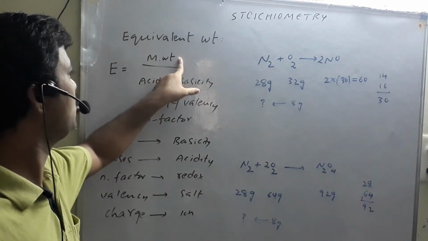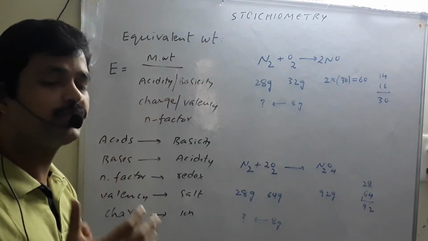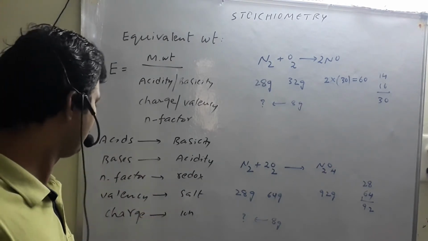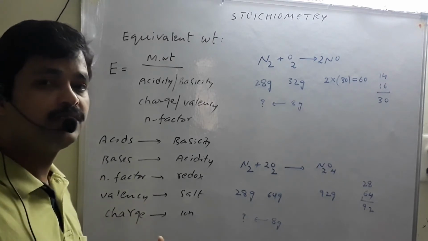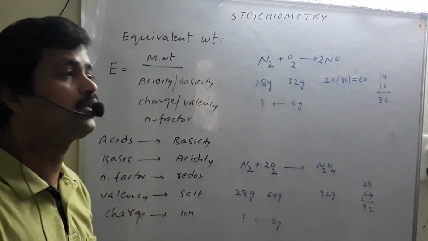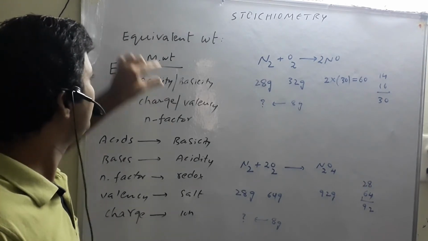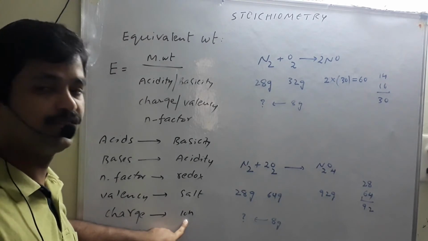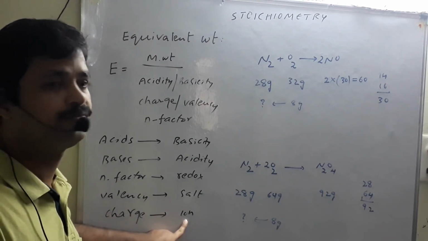Sodium carbonate molar mass by 2; Na2CO3 has valency 2, with 2 sodium ions and 1 carbonate ion. Charge is used if only a single ion is present, suppose cupric ion, Cu plus 2. Copper ion molar mass by the denominator charge, we write the charge 2.